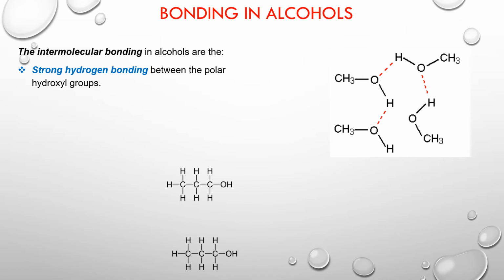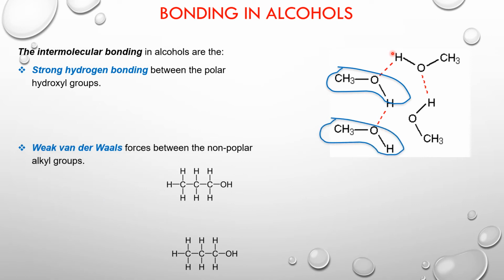So if you're looking at this diagram which is on the right hand side, this is an alcohol molecule CH3OH, that's methanol, and then bonded to the oxygen of the methanol is the hydrogen of another methanol. So that's the methanol, and we have another one, and in between we have the hydrogen bonding.